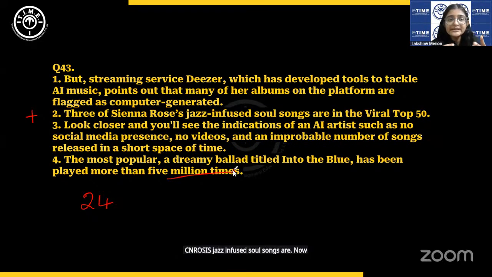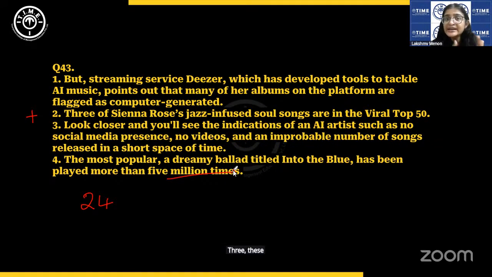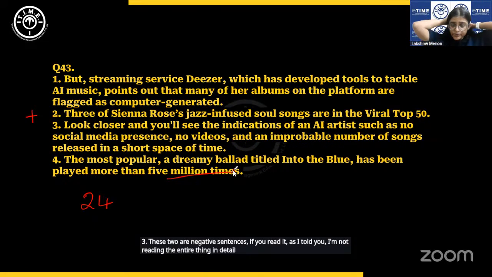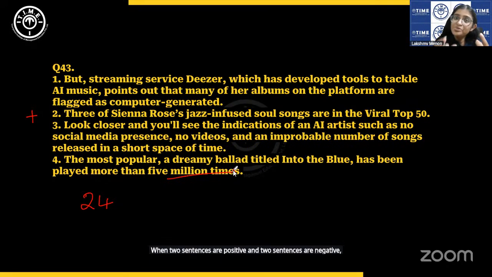Now, sentences 1 and 3 are negative sentences. As I told you, I'm not reading the entire thing in detail now. It's not a class, but 1 and 3 are negative. So when two sentences are positive and two are negative, there should be a transition sentence with but or yet or however. So it's very easy to do the placement.